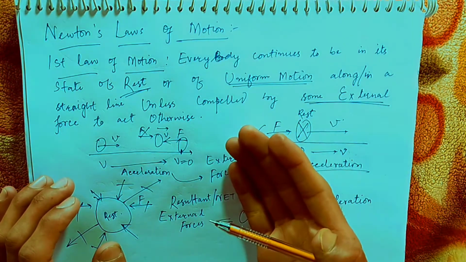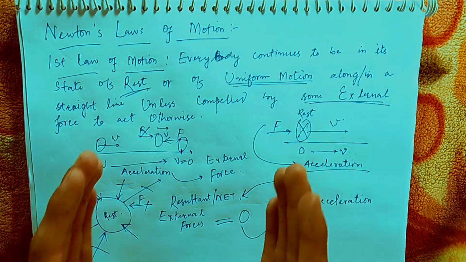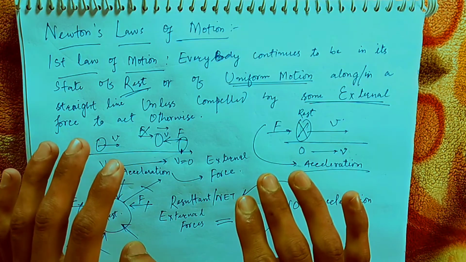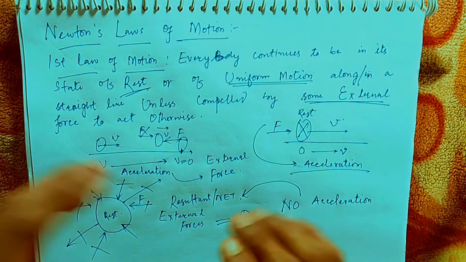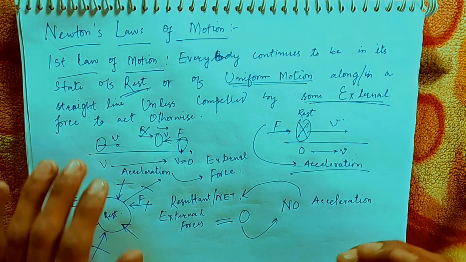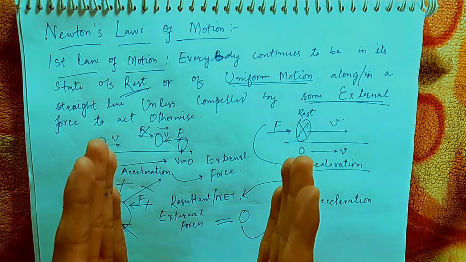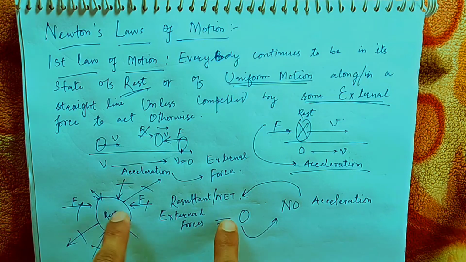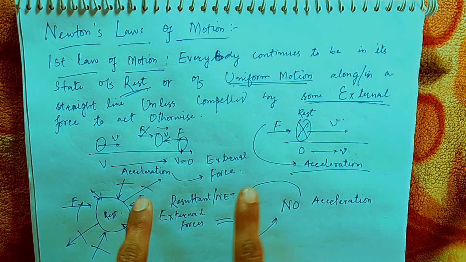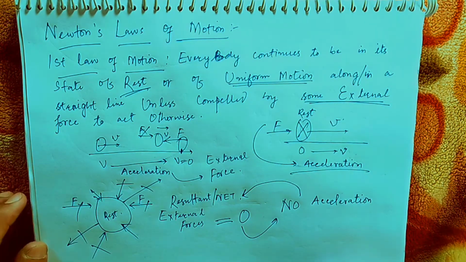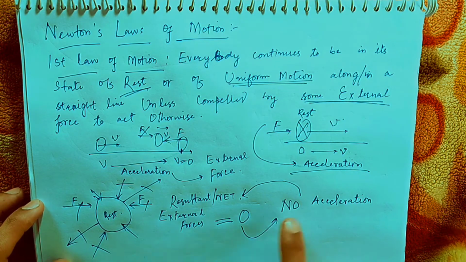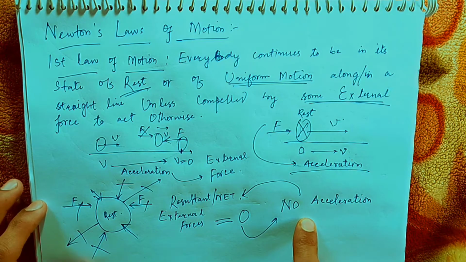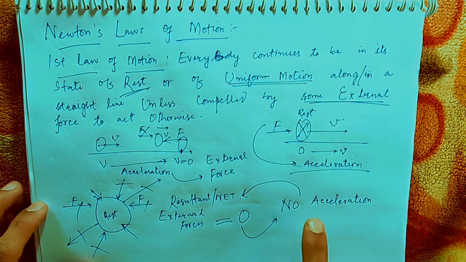Or this is equivalent to saying that if there are two or more forces, then the resultant of those forces is actually 0. It is as if no force is acting onto this body, because no acceleration is observed.